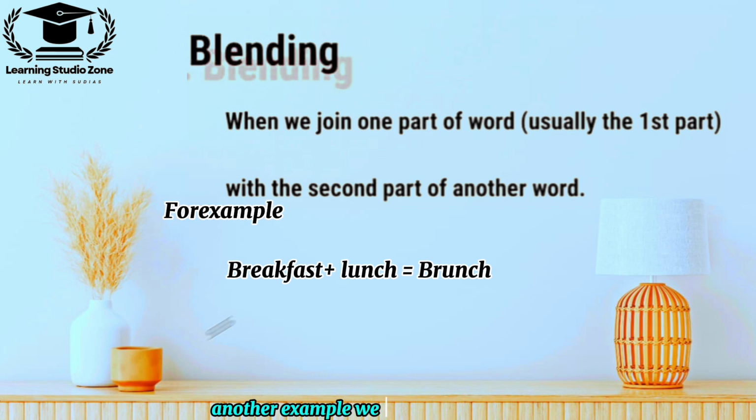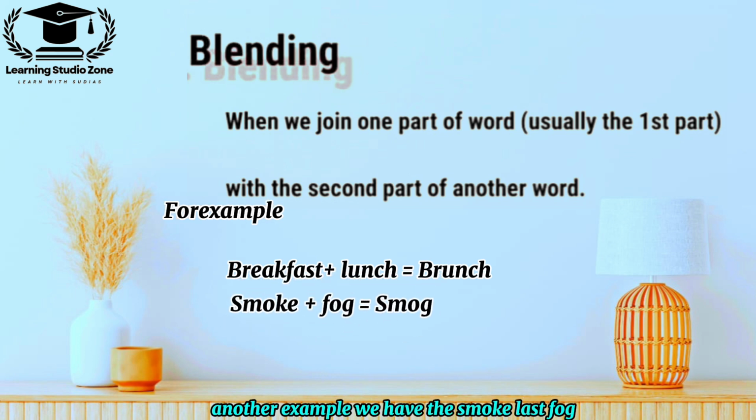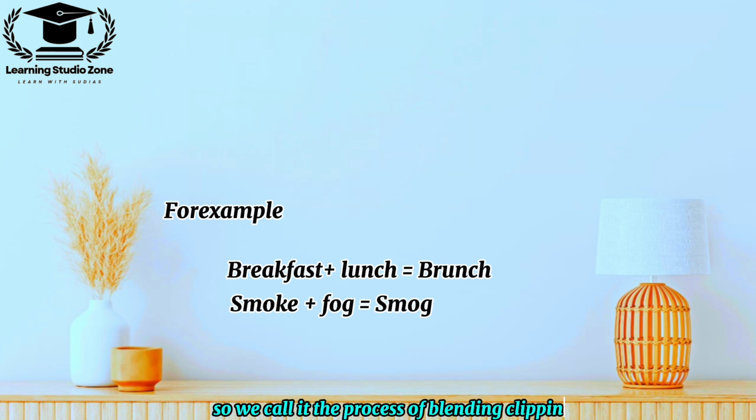Another example, we have smoke plus fog. We have taken the first part of smoke and the last part of fog. So we have the new word smog, which we call blending. So in blending, we join one word with another word. It is accomplished by taking the beginning of one word and joining it to the last end of another word. So we call it the process of blending.